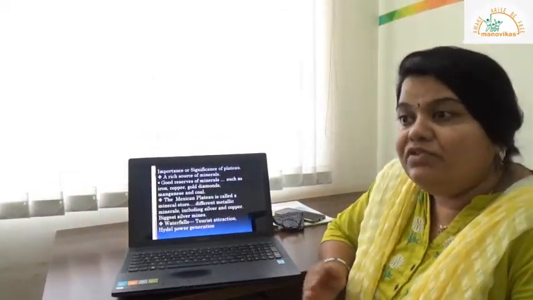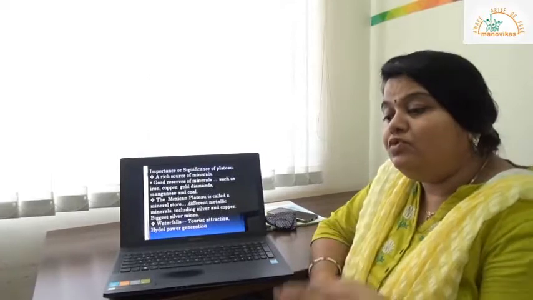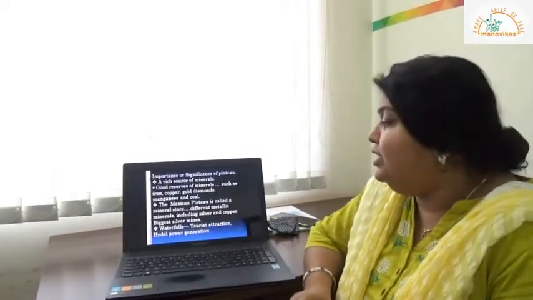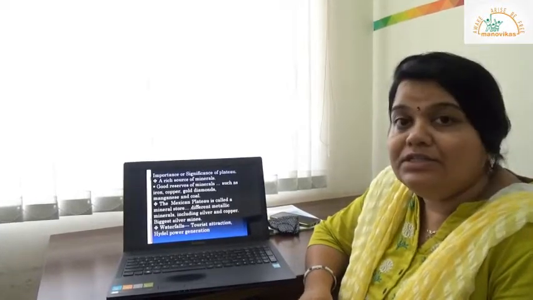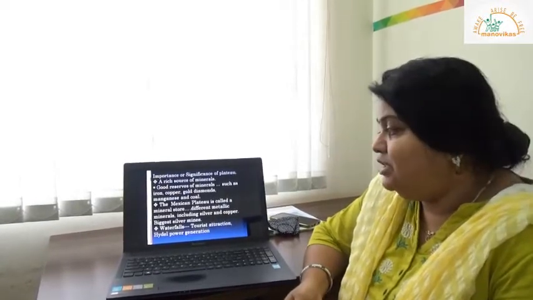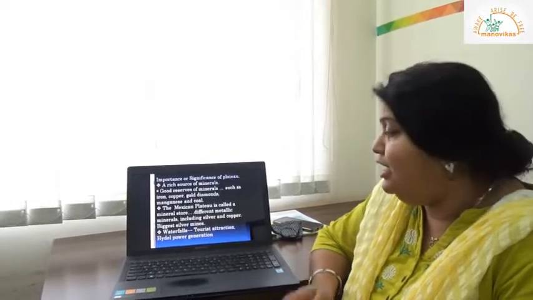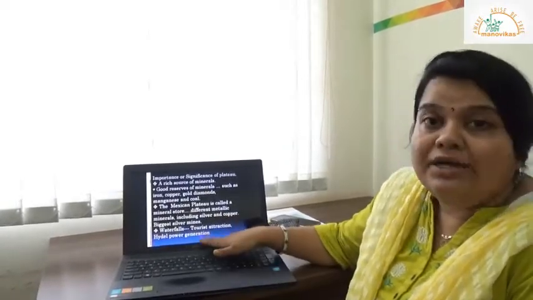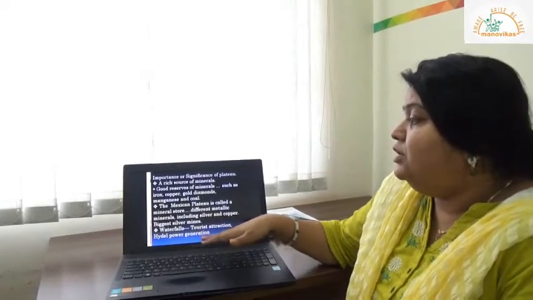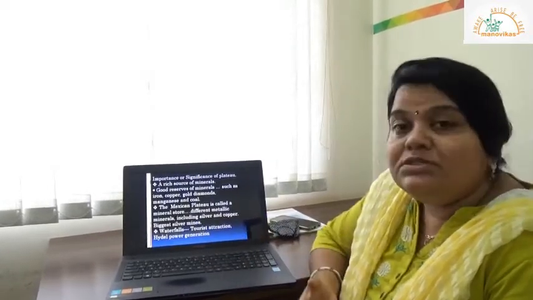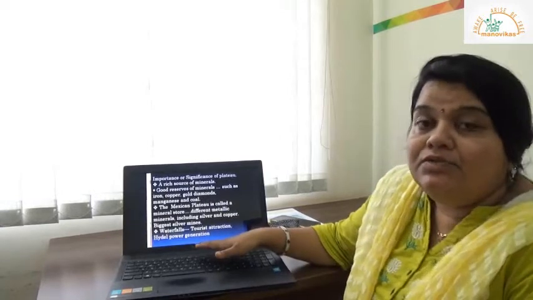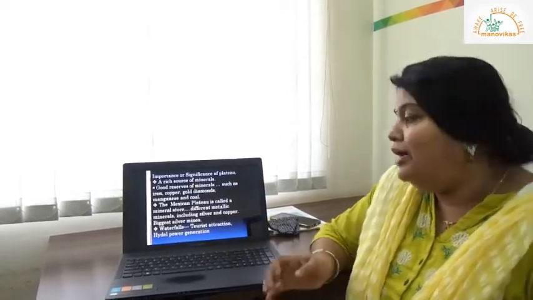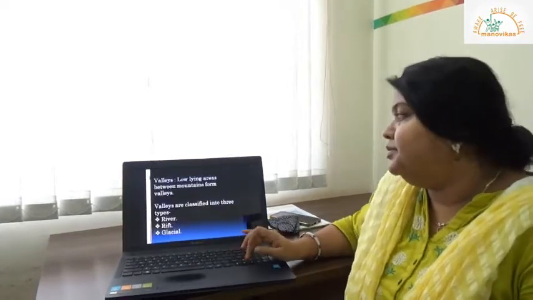Plateaus are also important to us as tourist destinations or tourist attraction centers, mainly because of the places where the river flows from an elevation and falls down in the form of a waterfall. The surrounding areas with scenic beauty get converted into a tourist destination, and it attracts numerous tourists. The waterfall is at the same time used for hydel power generation, which converts hydel energy into electricity, which is supplied to the surrounding areas.